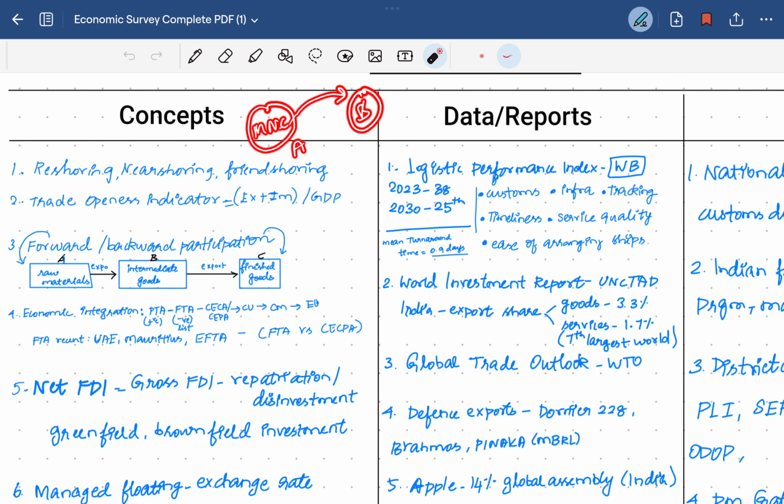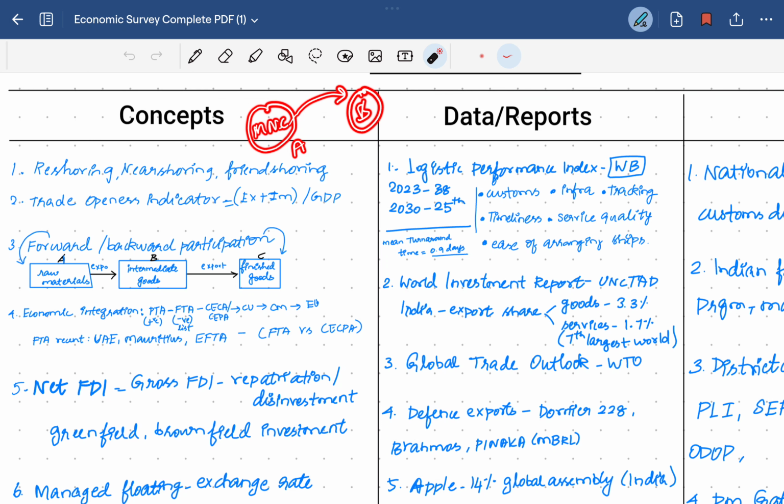Then the trade openness indicator. It is an indicator of how much export and import is happening when compared to the overall GDP. That is, the total export plus import divided by the whole GDP gives a percentage of how open a country is to trade.